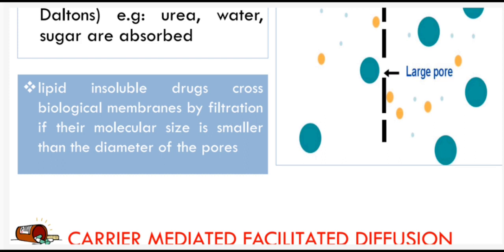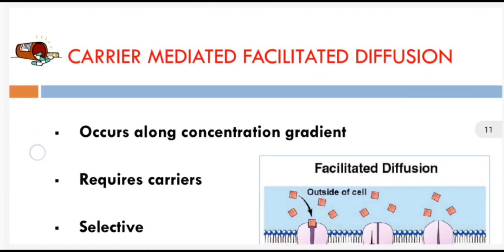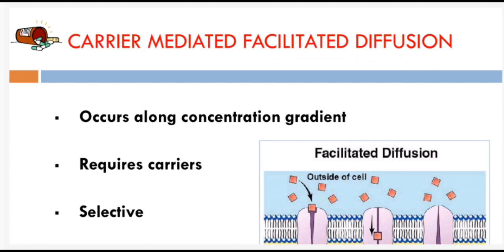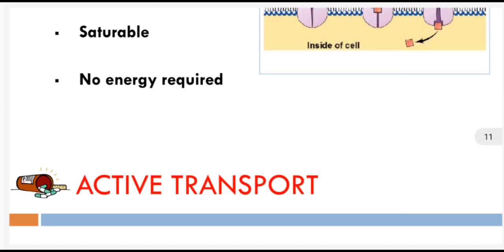Now, carrier mediated facilitated diffusion occurs along the concentration gradient, that is from higher concentration to lower concentration. A carrier is required, it is selective, saturable, and no energy is required.